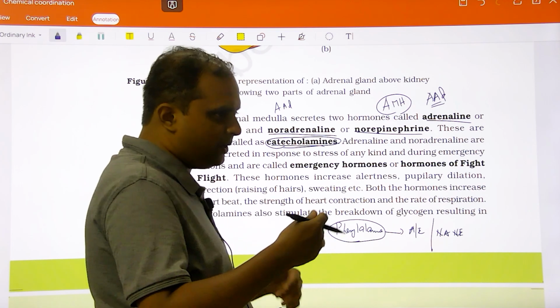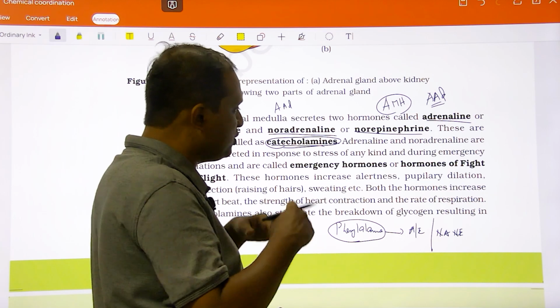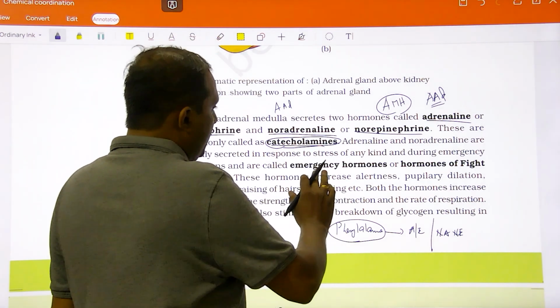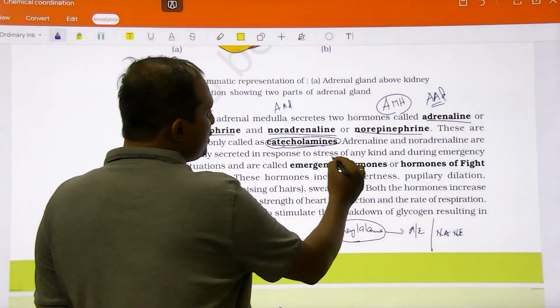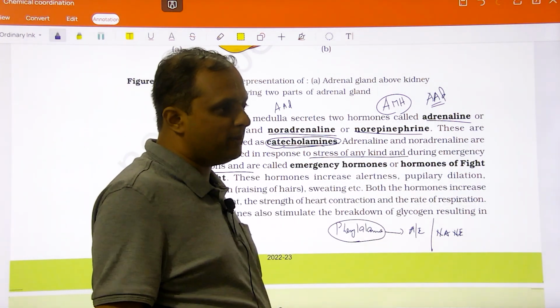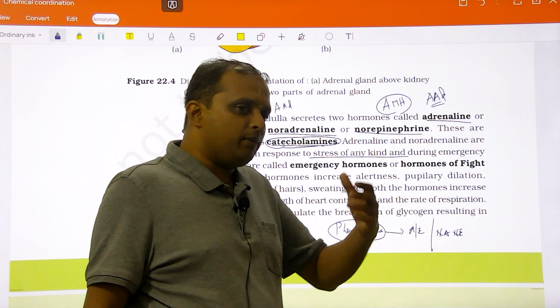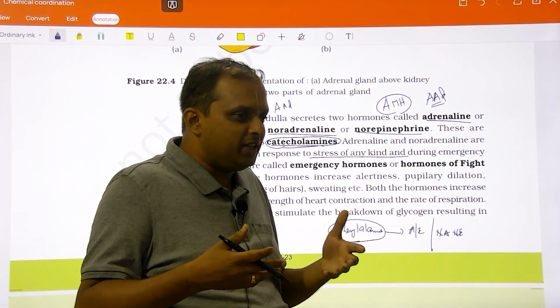Catechol structure, your chemistry will teach you what catechol, cresol, something, which is based on benzene ring, right? And finally, the adrenaline and noradrenaline are rapidly secreted in response to stress of any kind during emergency situations. Say, for example, if tomorrow is going to be your exam, you get some tension, right?